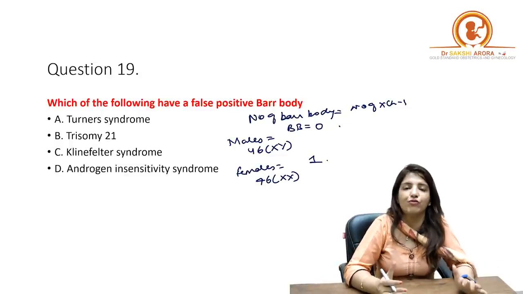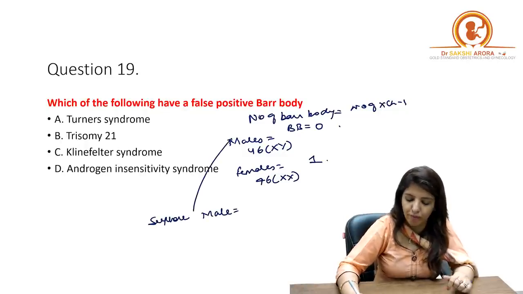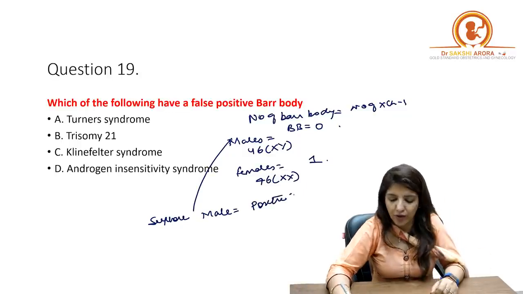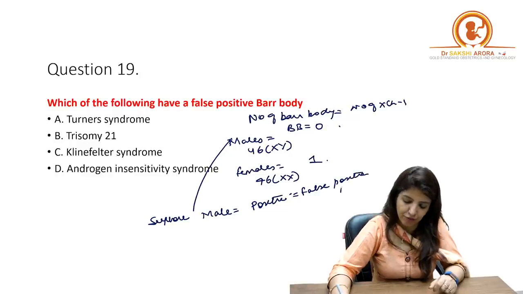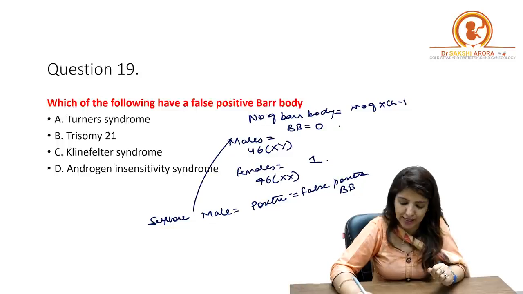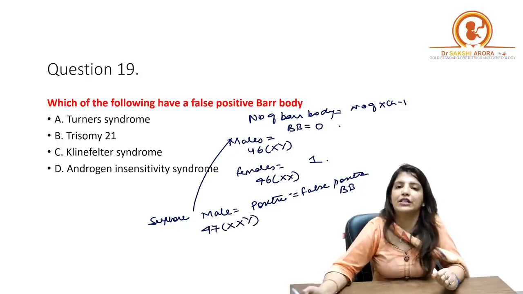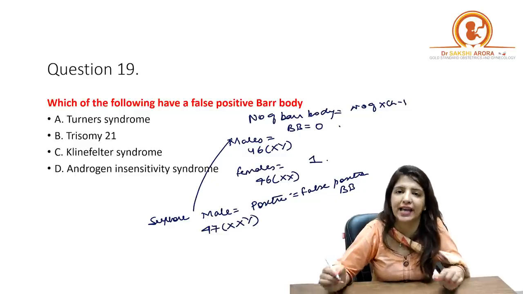But suppose there is a male in whom bar body is positive, right? Then we are going to call it false positive bar body. And this is the case which is seen in Klinefelter syndrome. In Klinefelter syndrome, chromosome number is 47XXY.